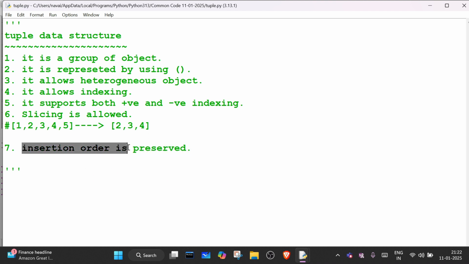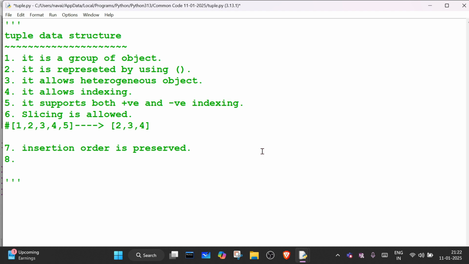Whenever you insert the elements, they go in order, and when you print, it is not like one time it gives some different order of elements and the second time it prints a different order. It will print the same order. In whichever order you inserted the elements, in the same order it will display the output.